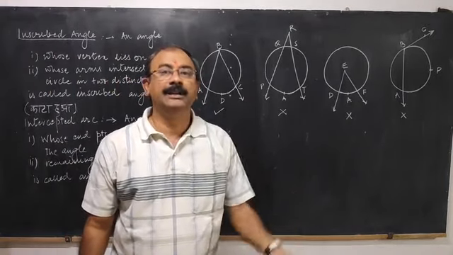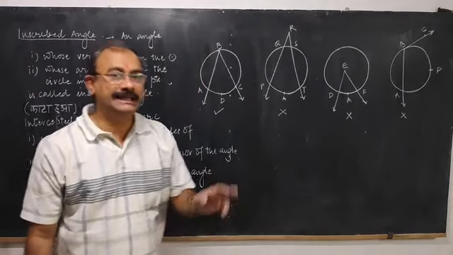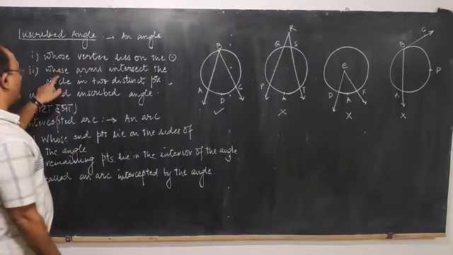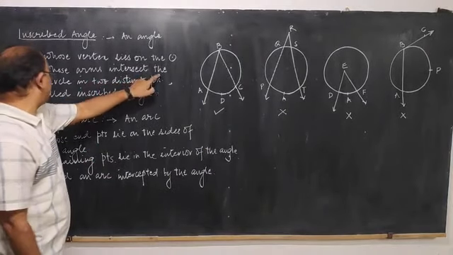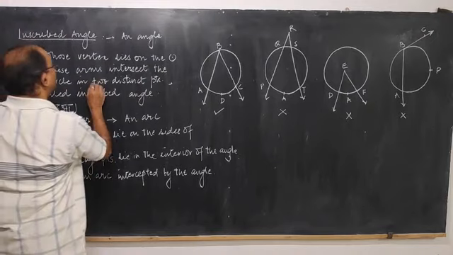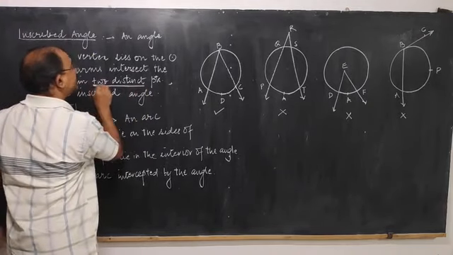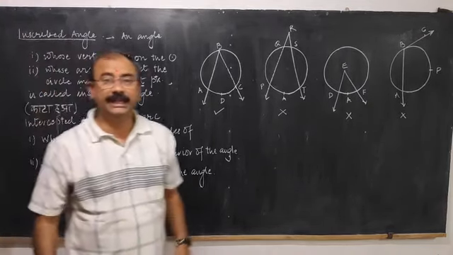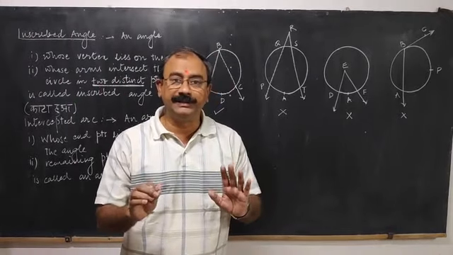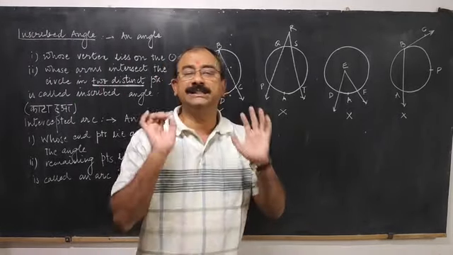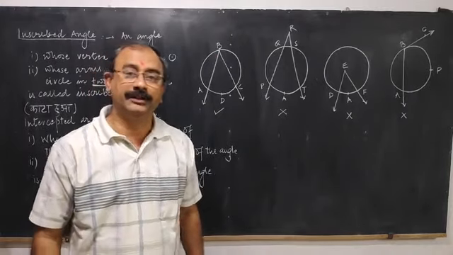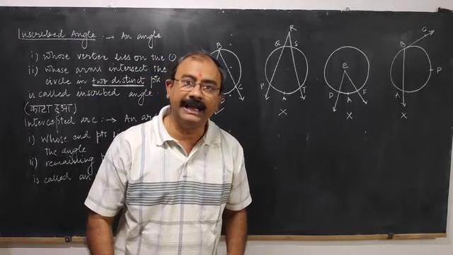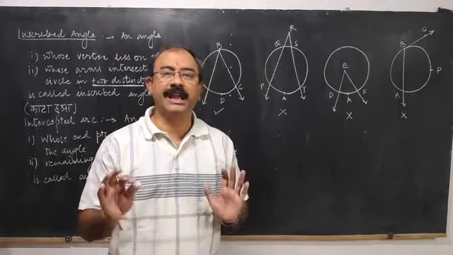The vertex must be on the circle. And the second condition, whose arms intersect the circle in two distinct points. If both these conditions are fulfilled, then we can say that the angle is inscribed angle.